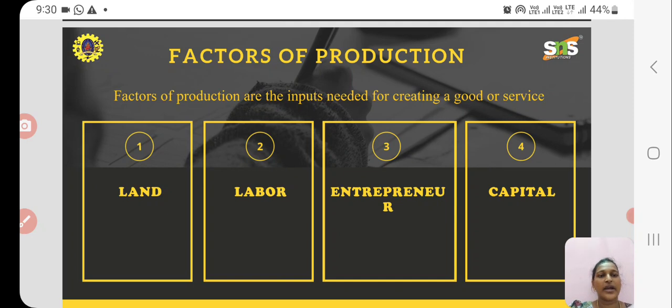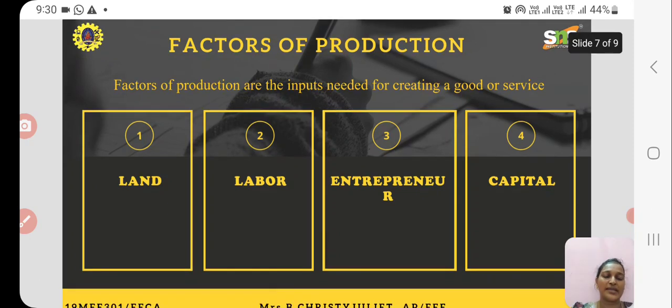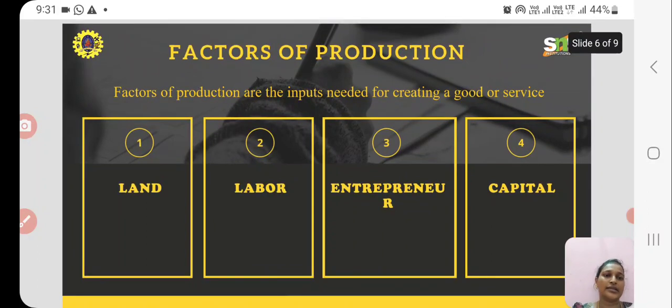The basic factors of production are land, labor, entrepreneur, and capital. Of course, for any good or any service to be made or to be created, these four are the basic things that are necessary for producing the goods.